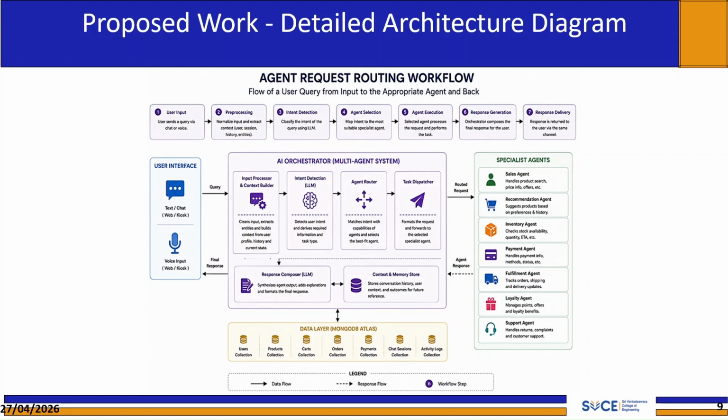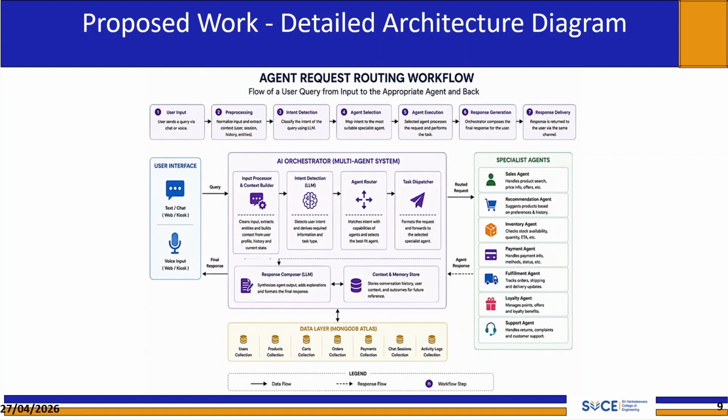Step 5 is agent execution. The specialized agent processes the request and performs its task. Step 6 is response generation. The orchestrator composes the final response. Step 7 is response delivery. The response is delivered to the user using the same channel used, maintaining channel consistency. The detailed flow diagram below illustrates the internal mechanics. The user interface on the left accepts input from either touch or chat channels, web or kiosk, or from the voice input channel.